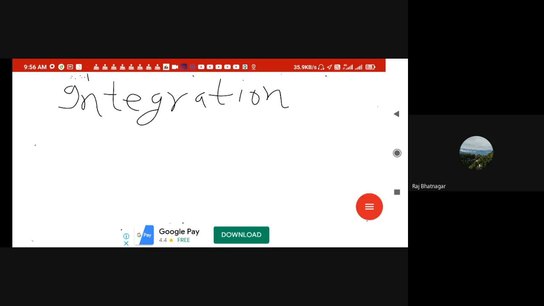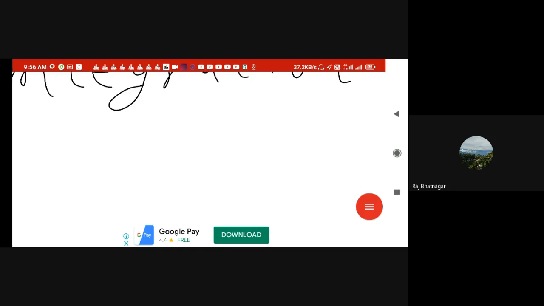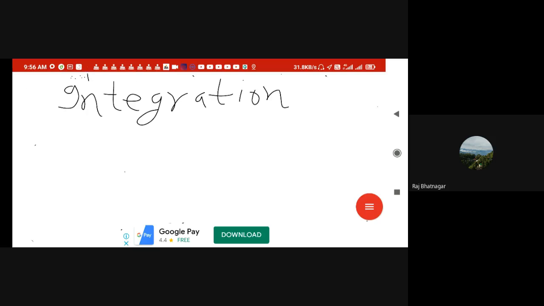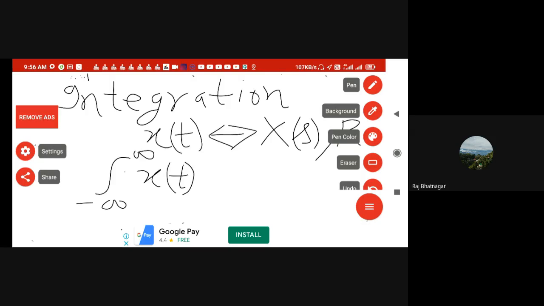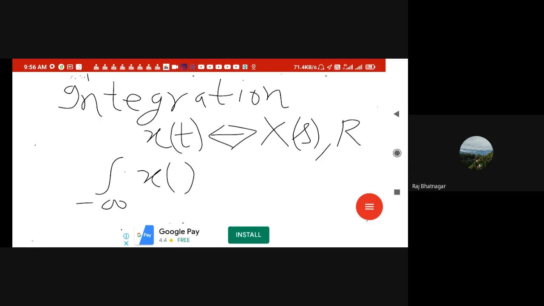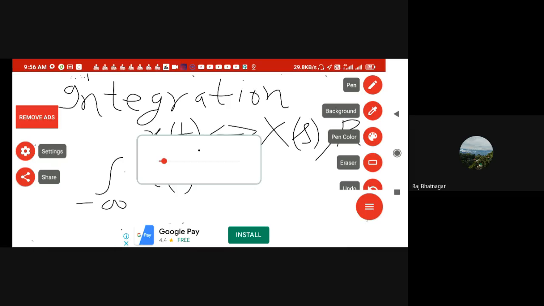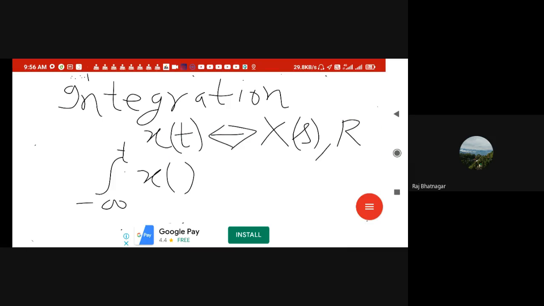So the integration property says that if you have a transform of x of t as X of s with ROC as R, then what is the transform of the integral from minus infinity to infinity of x of t, or rather we can use here x of t here and x of tau here.